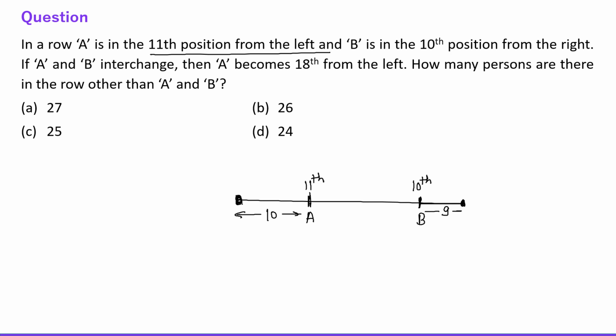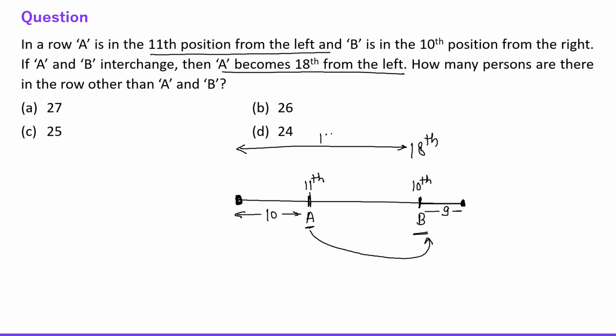Okay, now if A and B interchange their position, then A becomes 18th from the left. See everyone, if A goes to B's place, right? Interchange means what? A goes to B's place and B comes to A's place. So A is 18th from the left. It means 17 students are here, right? 17 students are here. Fine. And obviously 9 are also here, which we already have, right?